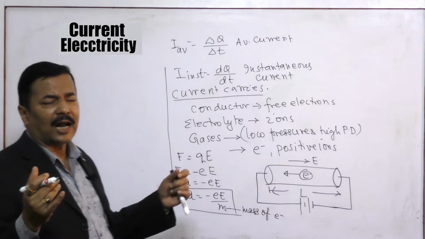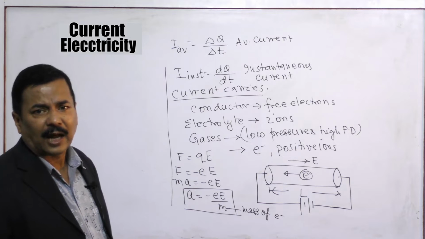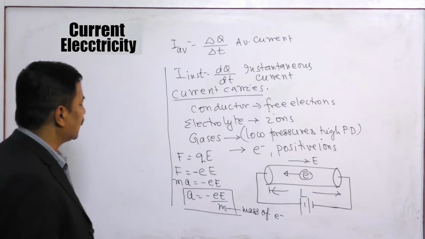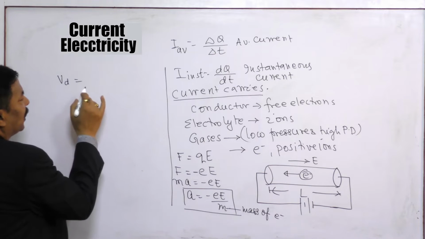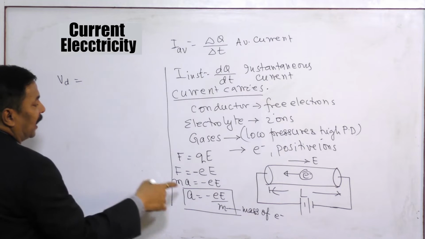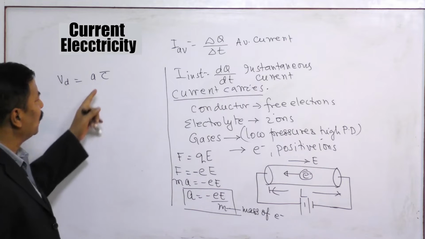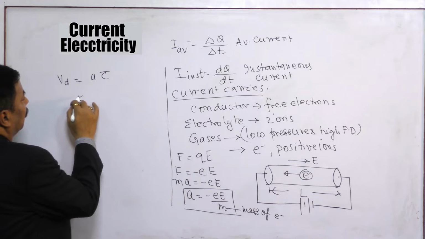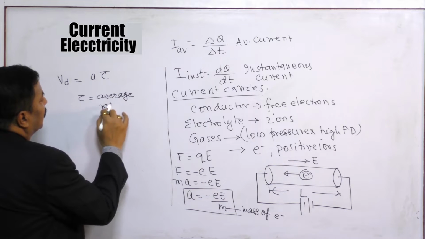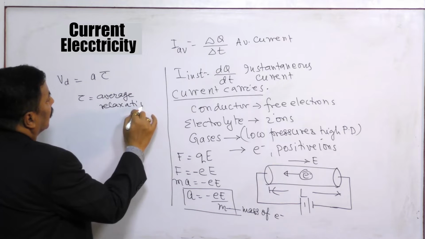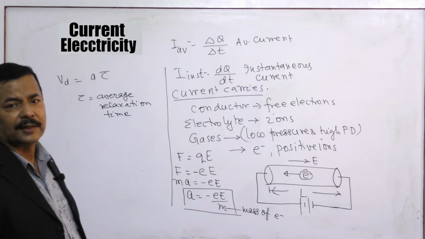Now electrons are in random motion, and collisions take place. So if tau is the average relaxation time, then the drift velocity of the electron, Vd, is equal to the magnitude of acceleration into tau. This tau is called the average relaxation time, that is, the time between two successive collisions.